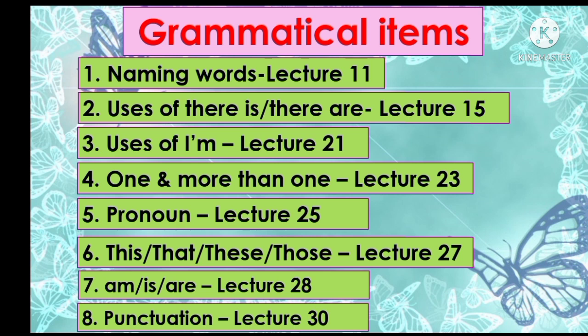Here lecture 23. Number 5, pronoun. You will get from lecture 25. Then number 6, this, that, these and those. So you will follow lecture 27. Now number 7, am, is, are. Here lecture 28. Then number 8, punctuation, lecture 30.